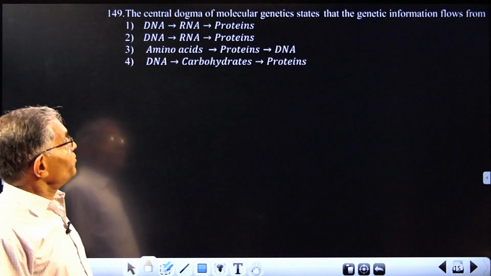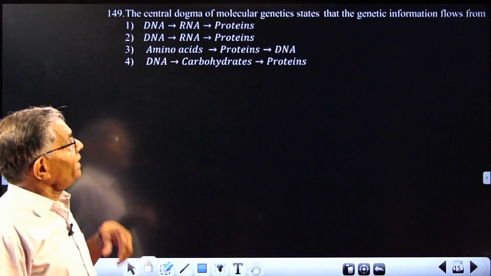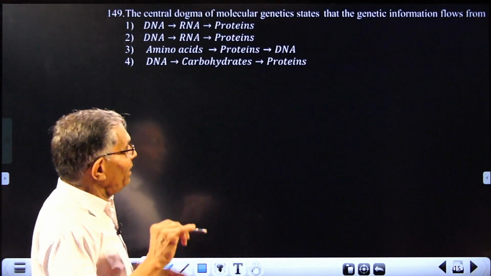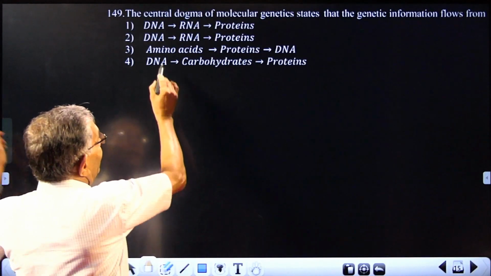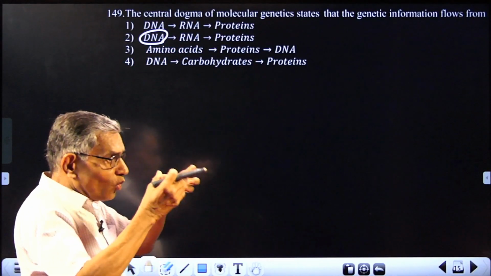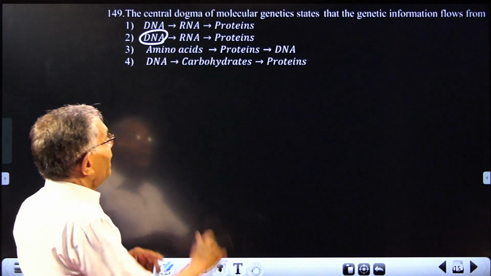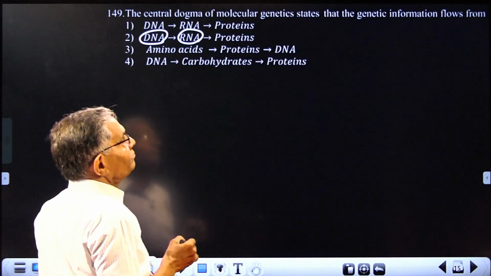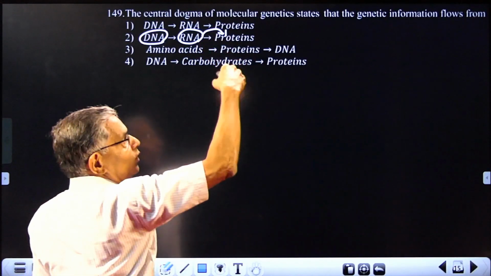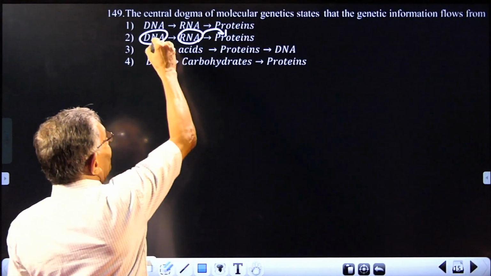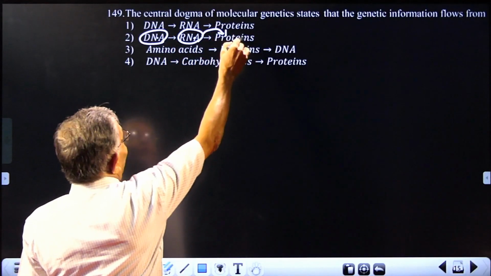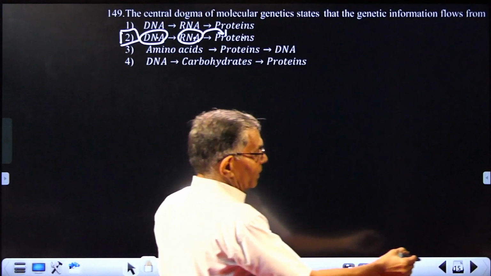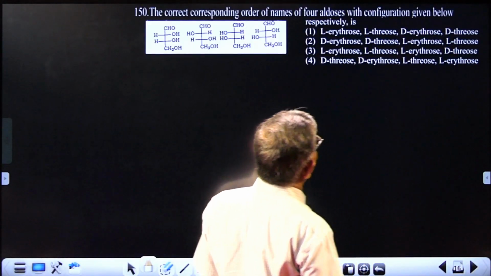It is from biochemistry. How is the hereditary character, the bio secrets, genetic codes transferred in our body? It goes like this: DNA will actually have all the hereditary characters. During protein synthesis, it will be copied down to RNA, and RNA will transfer it to the next protein. So the order will be DNA to RNA, RNA to protein. So the answer taken is 2. That is it. That order: DNA, RNA, carbohydrate.